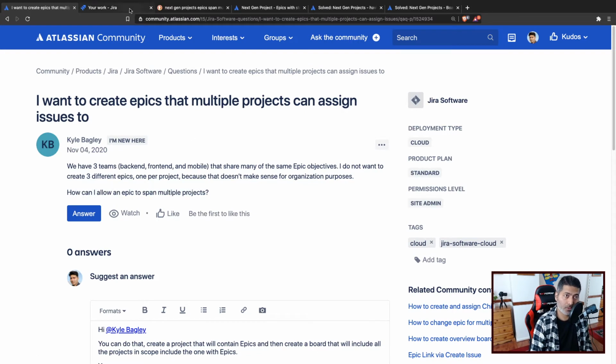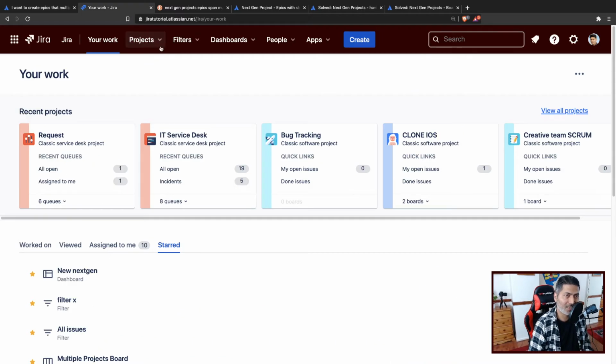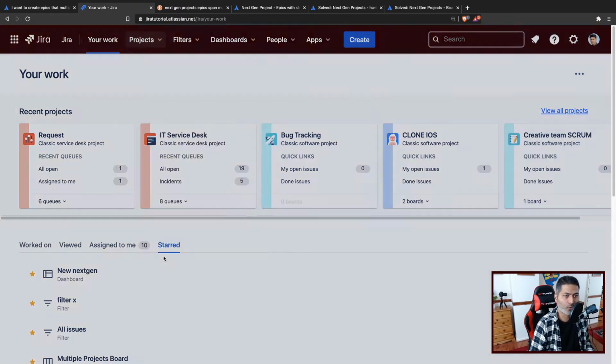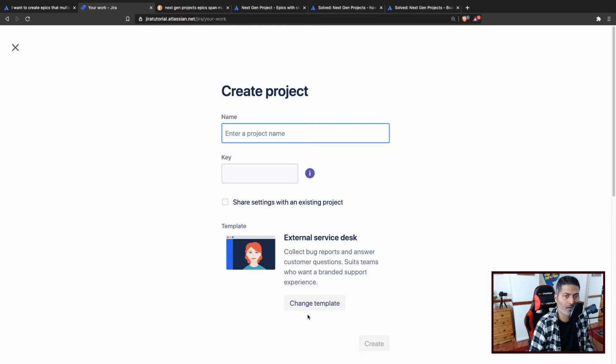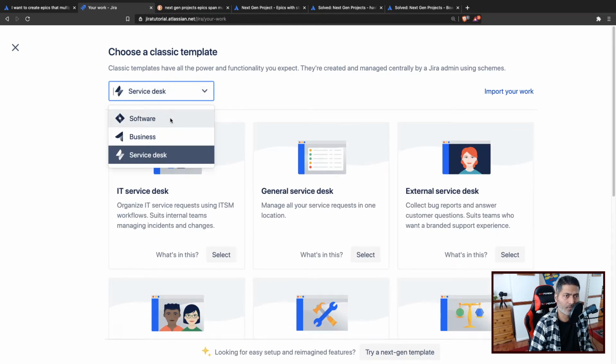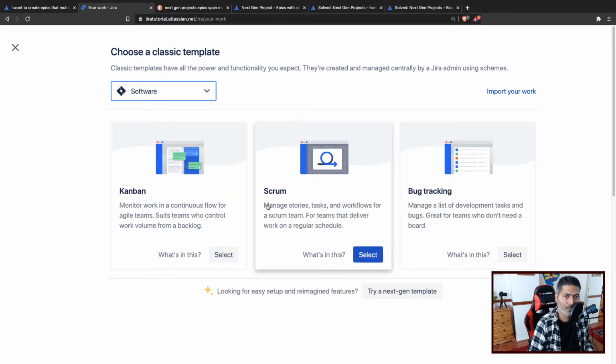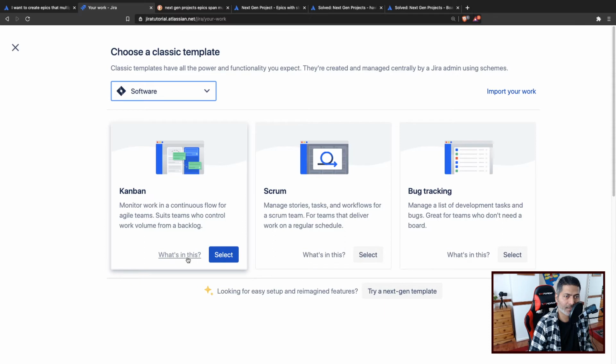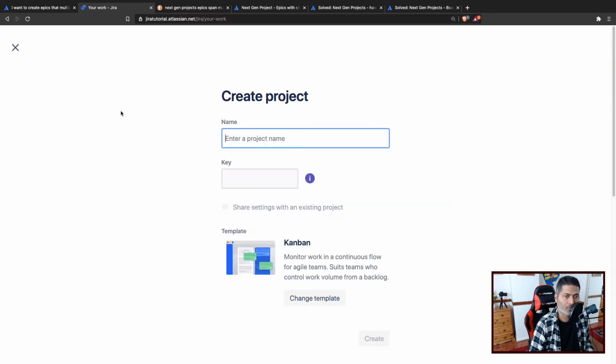Well, you can do that in Jira. When you create, let us say, a new project, you can just create a project that will contain only epics. So let us say you create a project of type software, for example, and maybe you want to create not really a Kanban. I think Kanban can work. Let us see if this works.